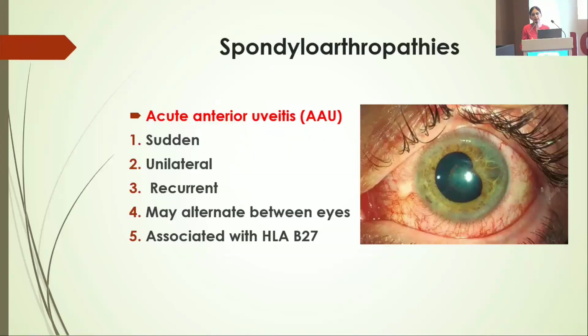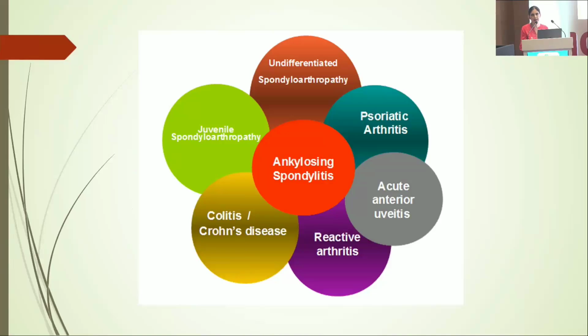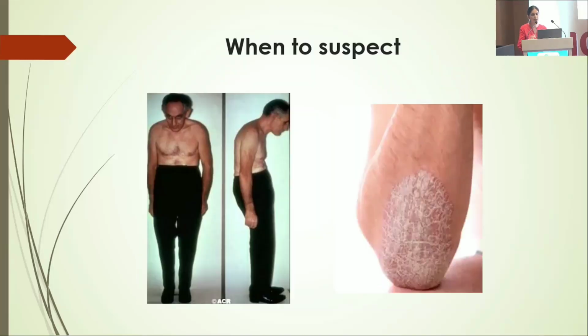A big spectrum, spondyloarthropathy, usually presents as acute anterior uveitis, which is sudden, unilateral, recurrent, alternating between the eyes and often associated with HLA-B27. This big spondyloarthropathy group comprises all these kinds: it is either psoriatic or reactive, IBD associated, it may be ankylosing spondylitis, or it can be undifferentiated spondyloarthropathy.